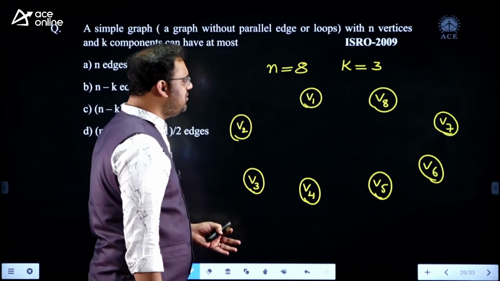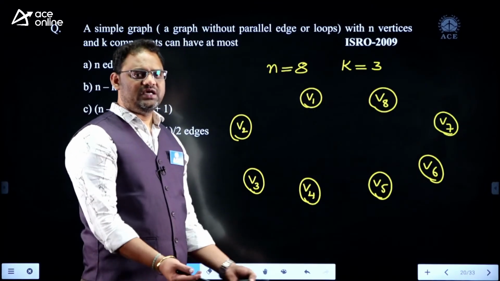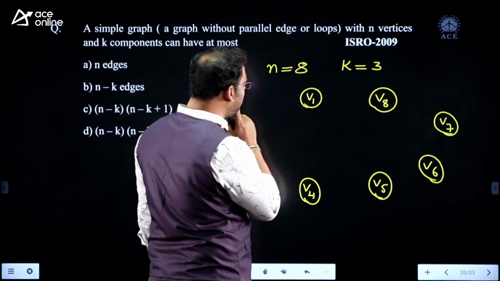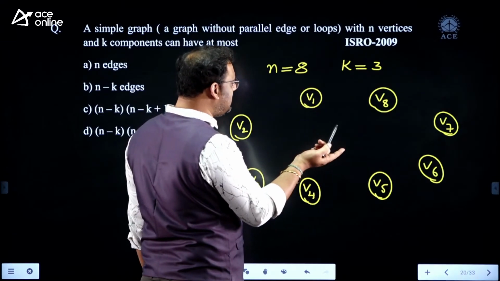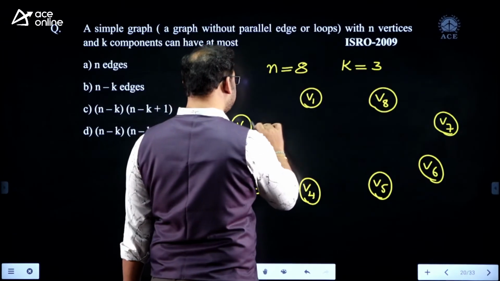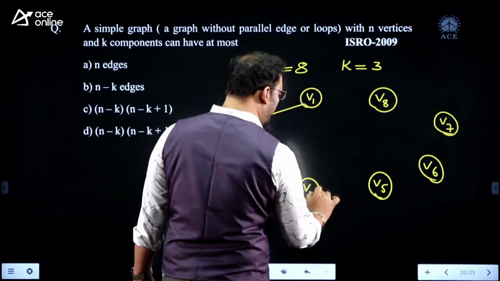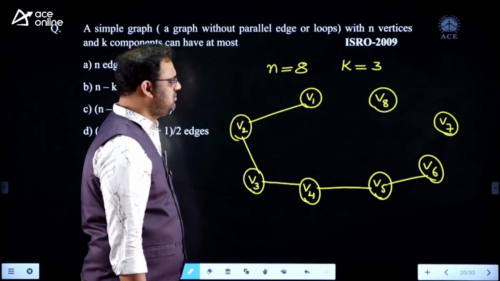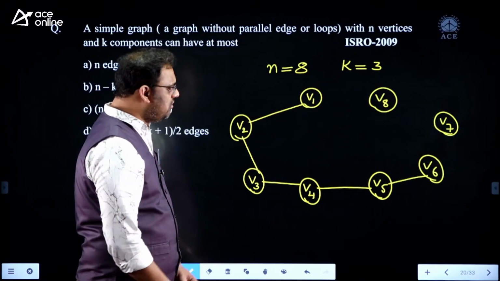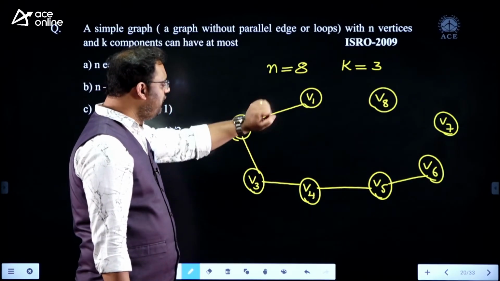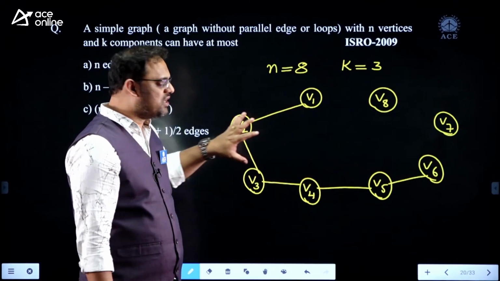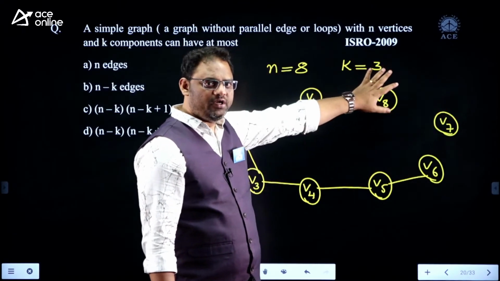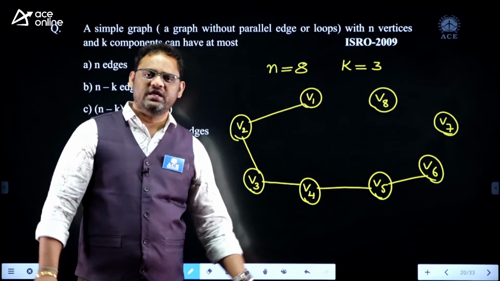and you want to make 3 components, the minimum number of edges is just n minus k. Just n minus k edges are required. What is meant by n minus k? 8 minus 3, so 5 edges are enough: first edge, second edge, third edge, fourth edge, fifth edge. That's it. So now, V1 through V6 is one connected component, V7 is one component, and V8 is one component. I made 3 components with 5 edges.